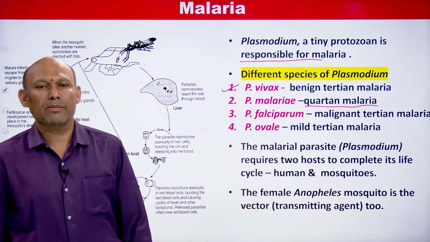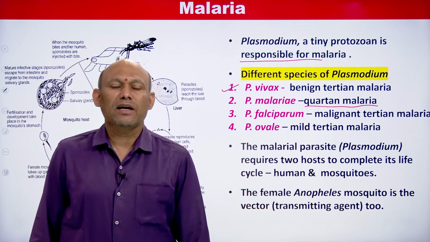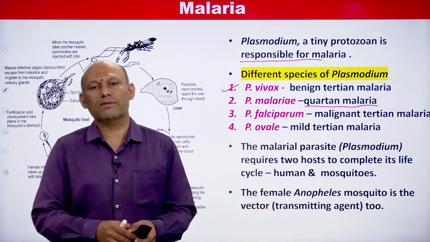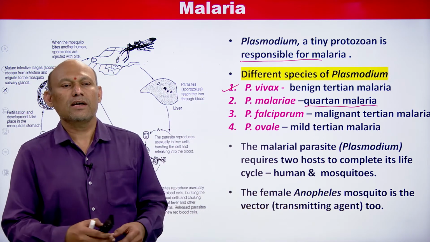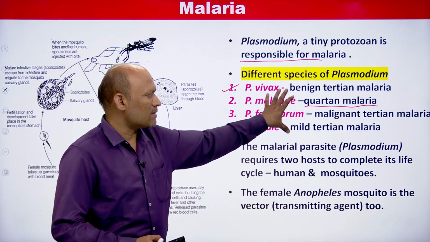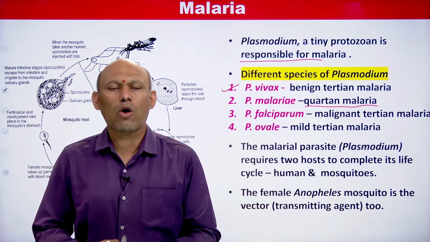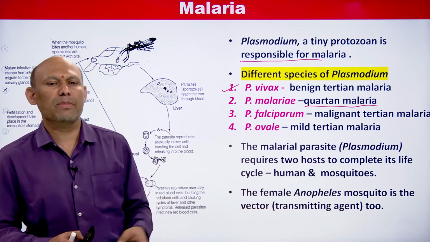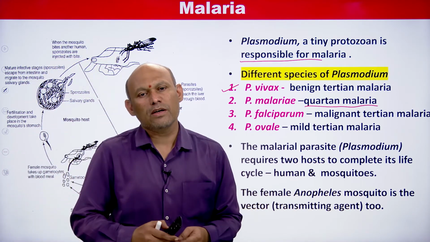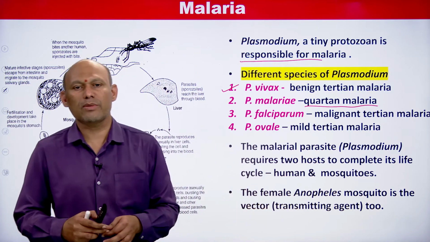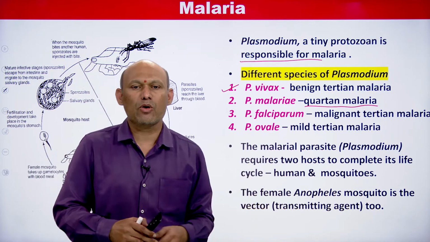You may expect a question in match the following. In one column all species of Plasmodium will be mentioned, in another column the diseases caused by those species. So do remember this very important point.